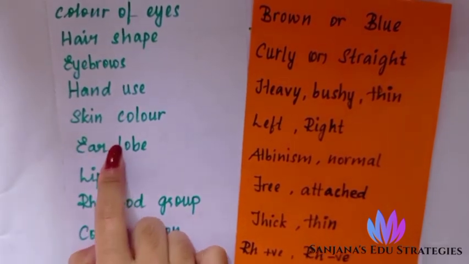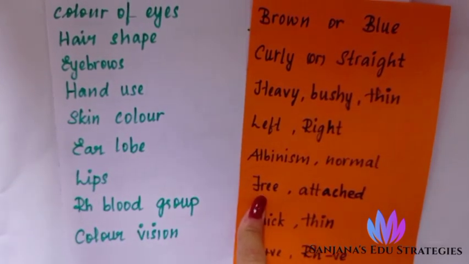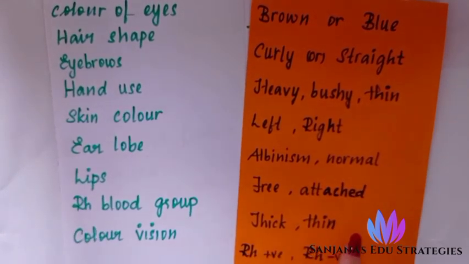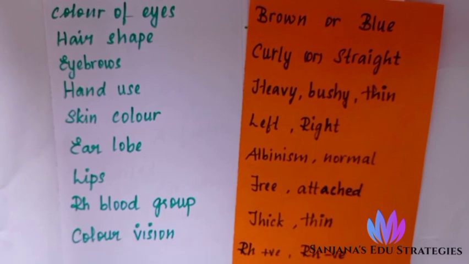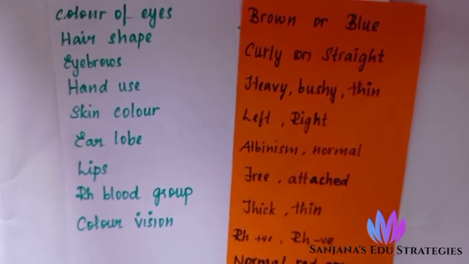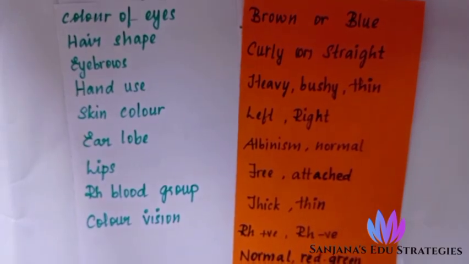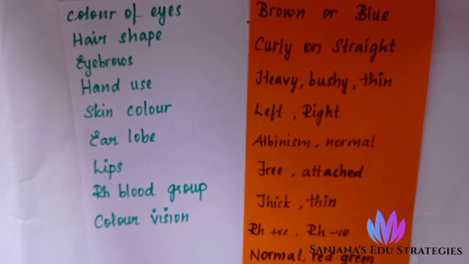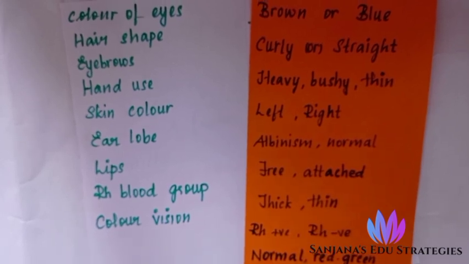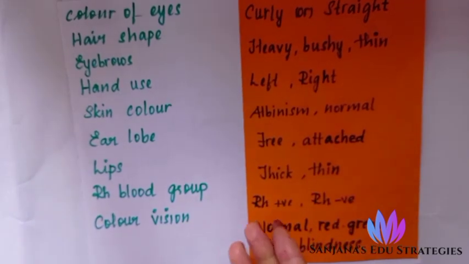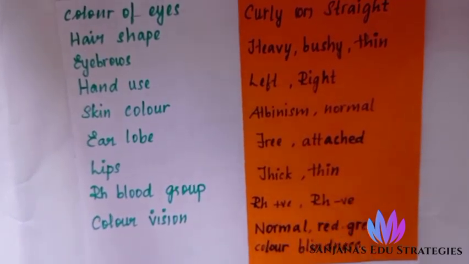Next is about earlobe. The earlobe will be free or the lobe will be attached. Lips may be thick or thin. RH blood group: we will learn about the RH blood group in detail in the circulatory system lesson. Like ABO grouping, where we have A positive, O positive and different blood groups, in the same way we have RH blood grouping. So a person may have RH positive or RH negative.